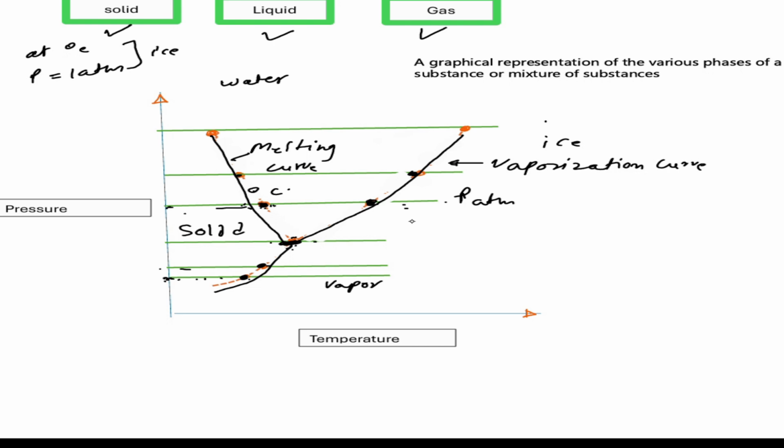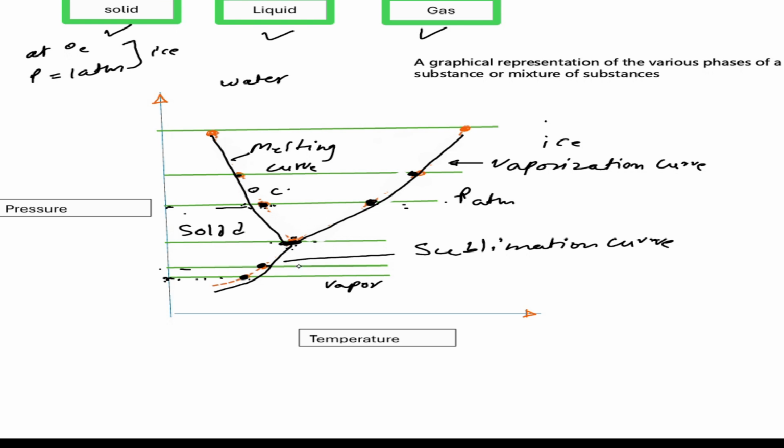And this is called the sublimation curve. Sublimation curve means when any substance converts directly from solid to vapor, not passing through a liquid state.